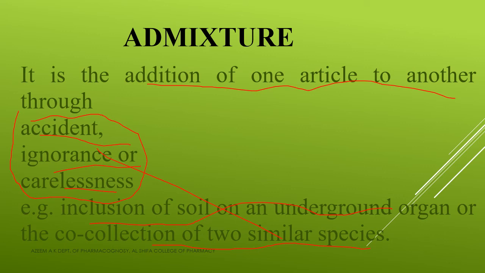Okay, so here the best example is inclusion of soil on an underground organ or the co-collection of two similar species. So a clear example പറയുകയാണെങ്കിൽ Dioscorea is a tuber and it is collected underneath only under the soil, and along with Dioscorea if some amount of soil is attached to that, then that is an admixture. And also another example is co-collection of two similar species. So that is about admixture. Clear?